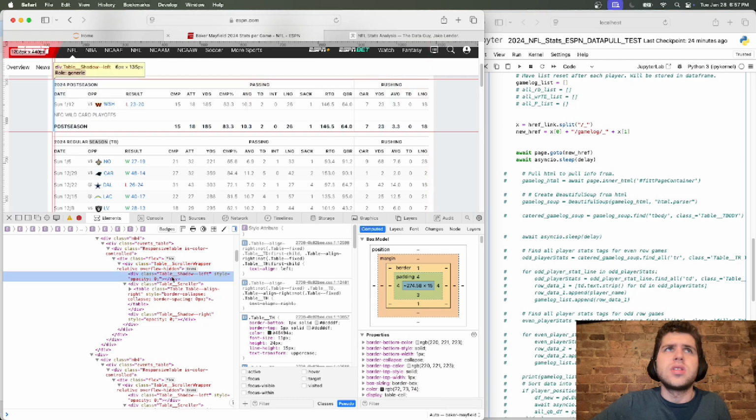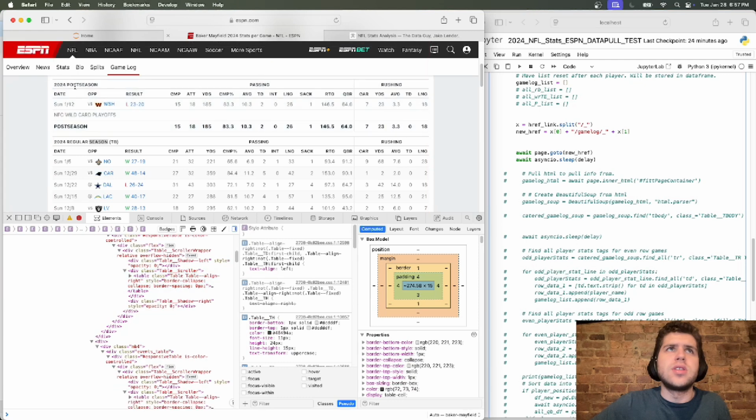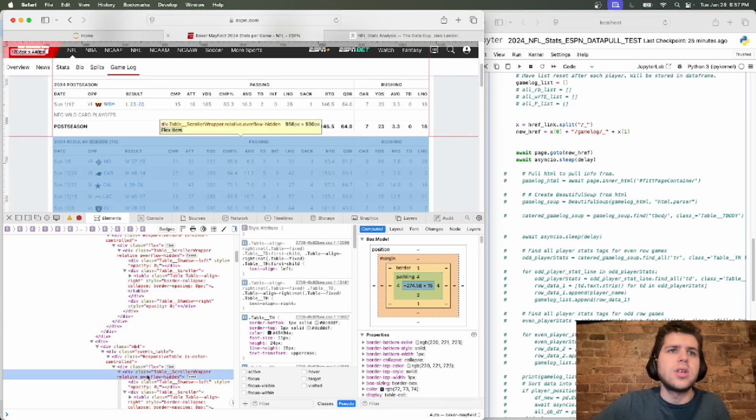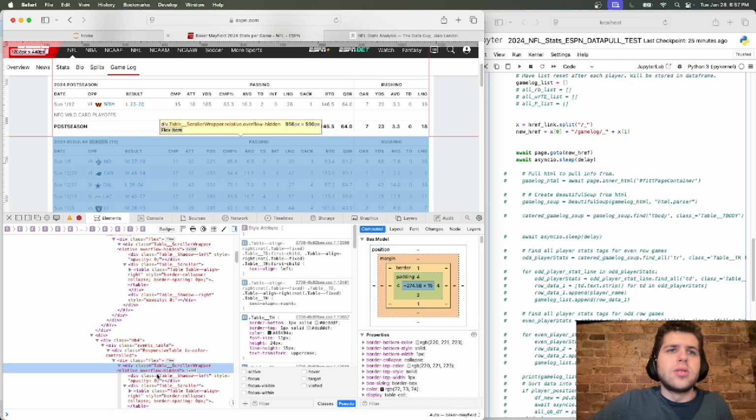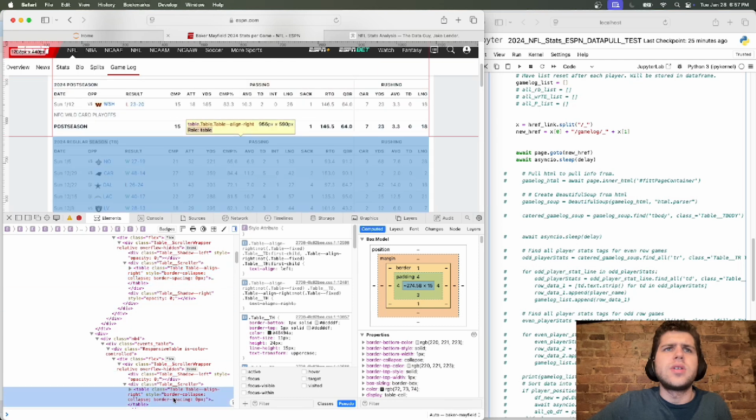Scroller. What I'm assuming I'm going to have to do is look for this 2024 postseason and 2024 regular season and just use search for this regular season, which is going to require a little bit of work. I was hoping it would be something easier than that, but it looks like they use the same stuff.